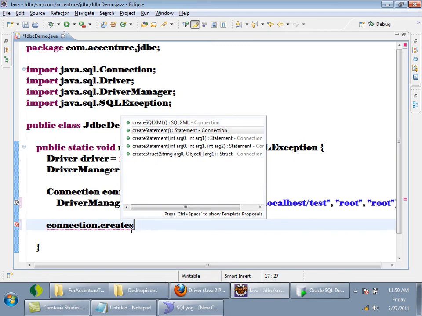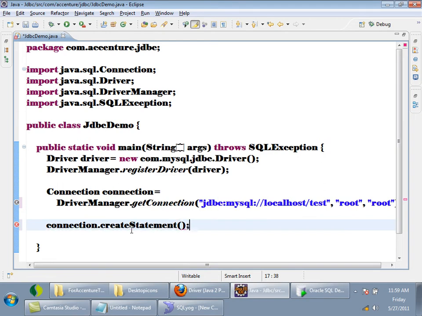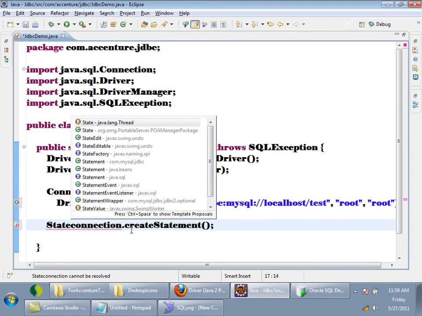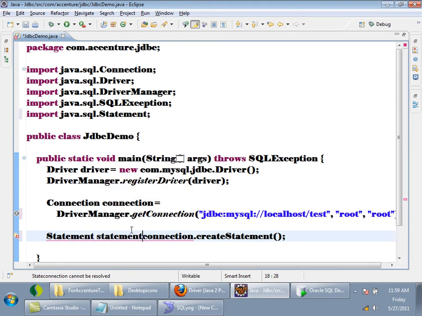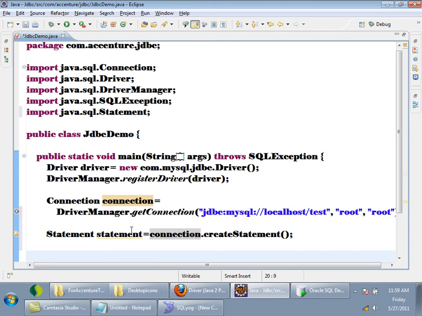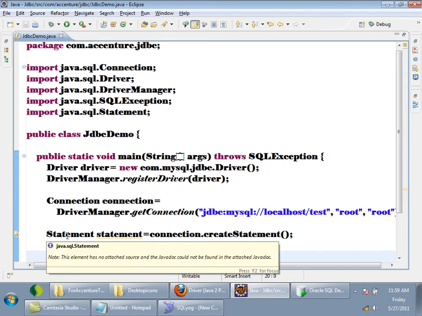If I call createStatement, I will be getting an object of Statement. You have to be very careful: always import the one from java.sql. So what is the Statement object? Is it an interface again? It is an interface present in java.sql.